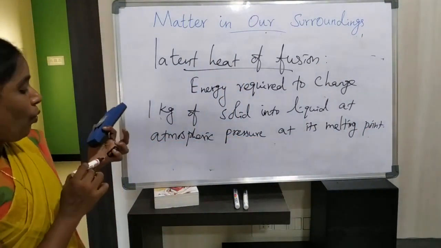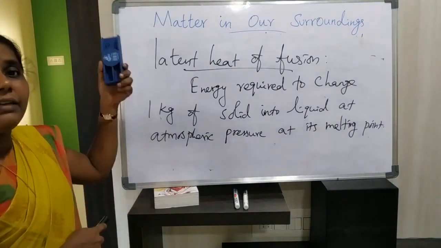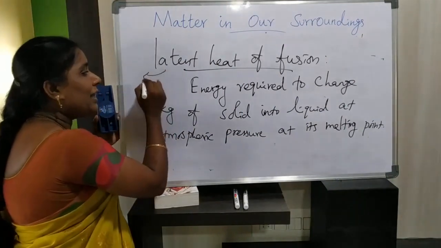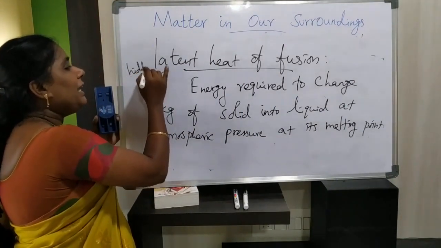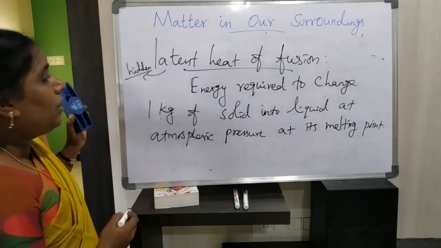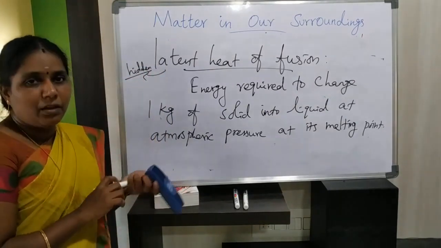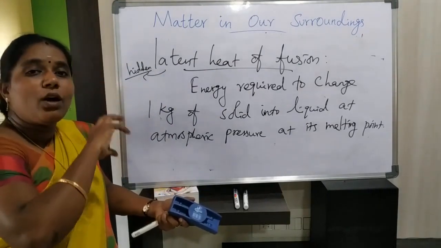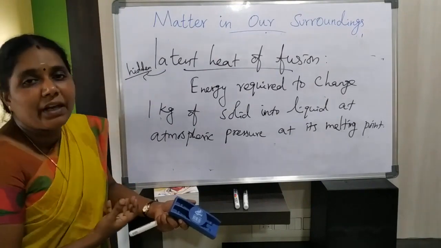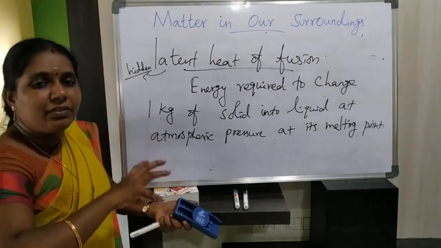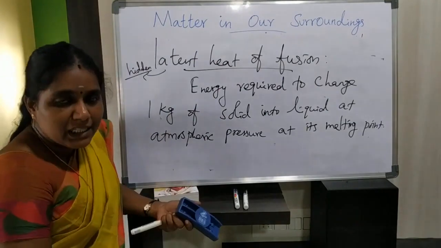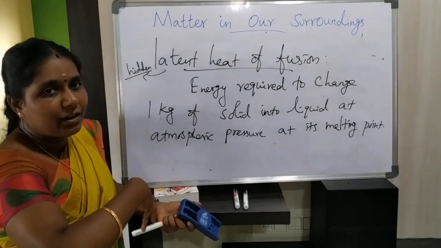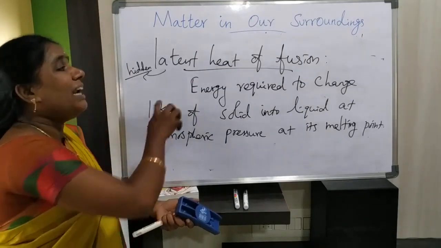Listen carefully. What is meant by latent heat of fusion? Just now I informed you what is meant by latent. It is hidden. Why are we using the word hidden? Because at a particular temperature the supply of heat is not used to raise the temperature. It is only used to convert one state of matter into another state of matter. So that heat energy is hidden inside the particle. That type of heat is called latent heat.